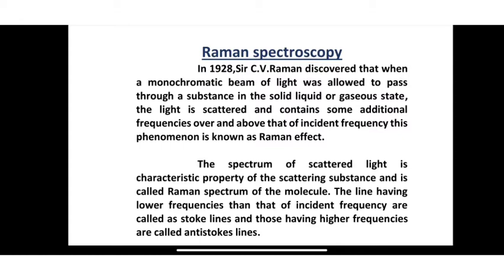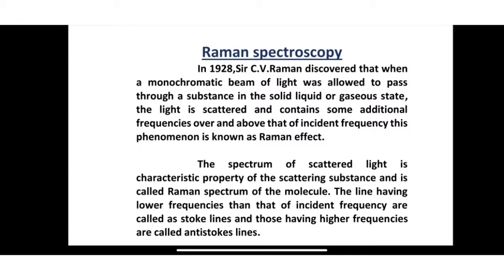In 1928, Sir C.V. Raman discovered that when a monochromatic beam of light was allowed to pass through a substance in solid, liquid or gaseous state, the light is scattered and contains some additional frequencies over and above that of the incident frequencies. This phenomenon is known as the Raman effect.